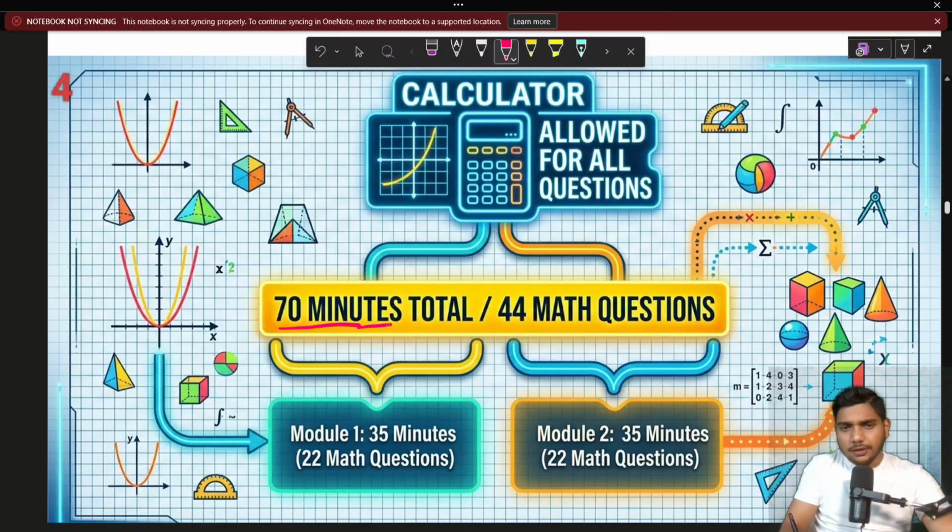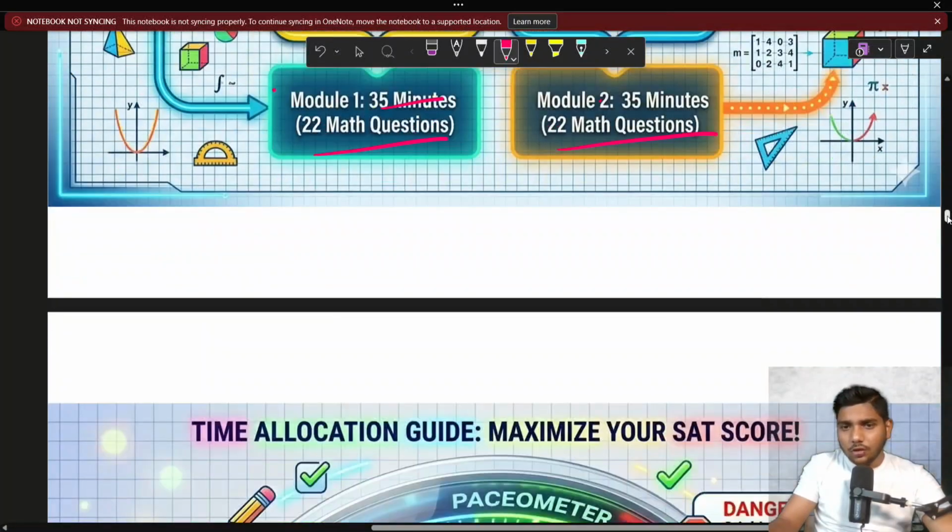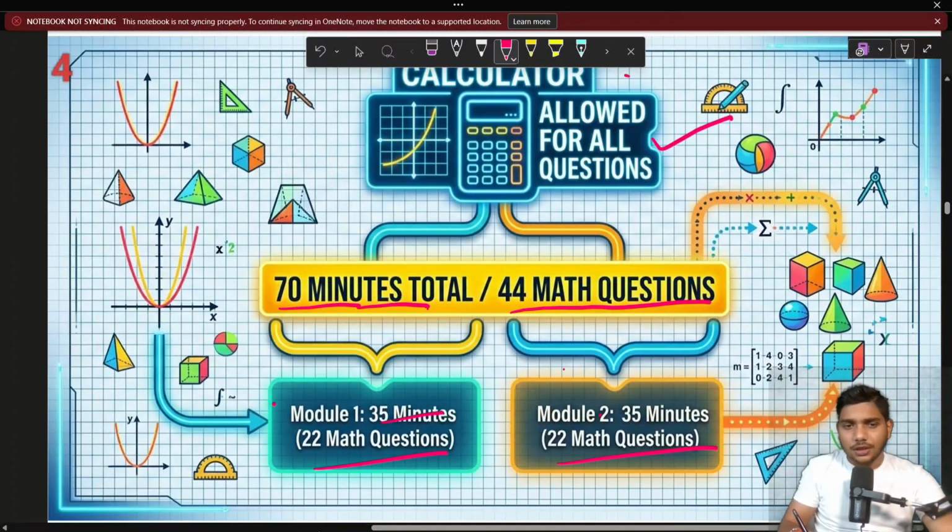Your total time for the mathematics portion is 70 minutes. You have two modules and a total of 44 mathematics questions. Module 1 has 35 minutes with 22 maths questions, and module 2 has 35 minutes, also 22 maths problems. In this examination, calculators are allowed for all questions. But here is a little interesting fact about module 1 and module 2. Module 1 is very simple, and it has similar questions for all the students in the examination, at an easy to moderate level.